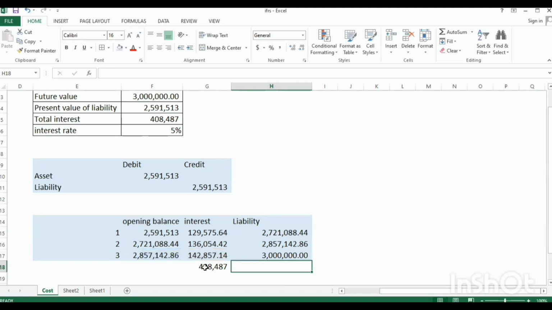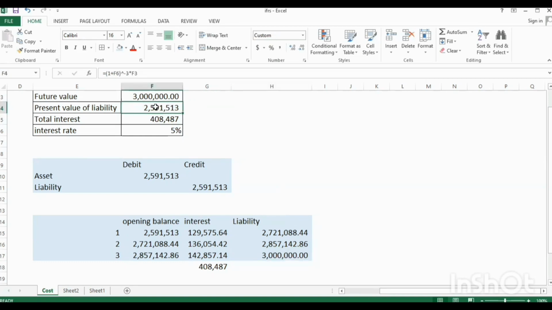So at the end of the period, the interest that will have been accrued for will be 408,489, which is this amount here. Well, this is the way it will go. It will be expensed through the profit or loss account every year. You debit your profit or loss as an expense, and you accrue for the interest. At the end of the period, the accrued interest plus the initial liability will be 3 million naira.